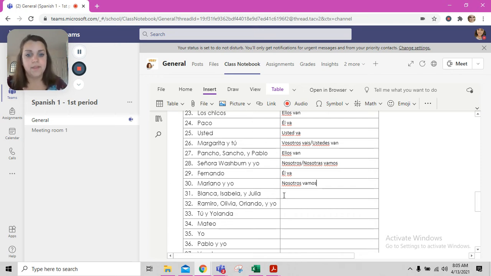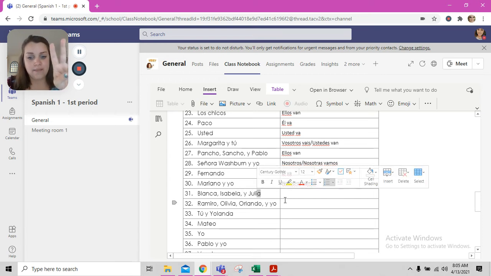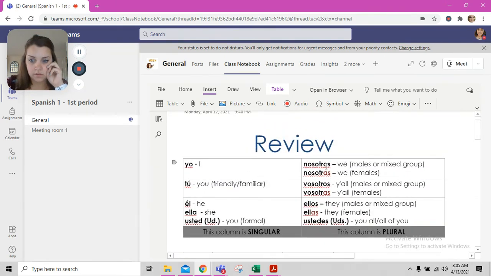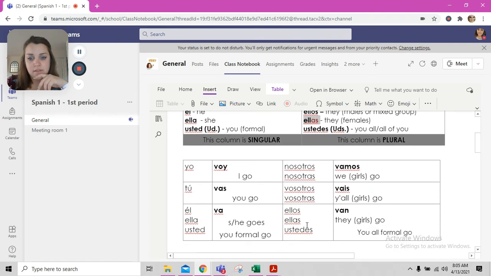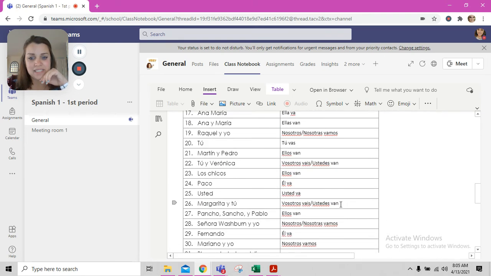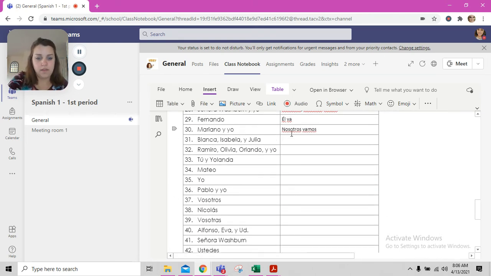31 tenemos Blanca, Isabela y Julia. Notice all of their names end in an A, so they're all females. So we have 3 females. It's not we, I'm not included in that. Not vosotros, it's not y'all. You're not included in it. And it was all females. So we're going to use ellas. We're going to find ellas in this bottom box, and we're going to go with the verb van. Ellas van. E-L-L-A-S, van. V-A-N.